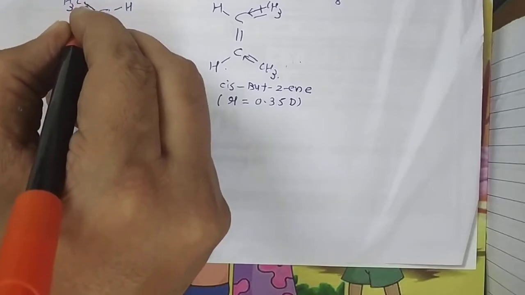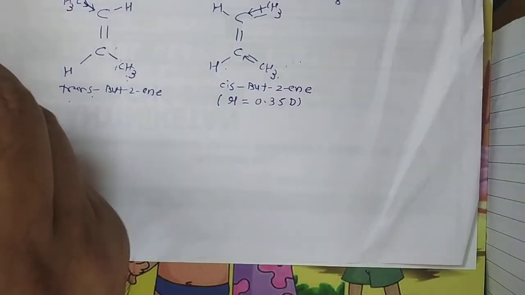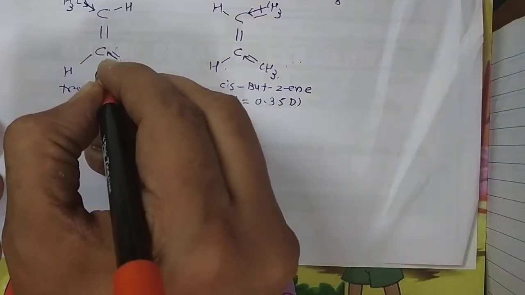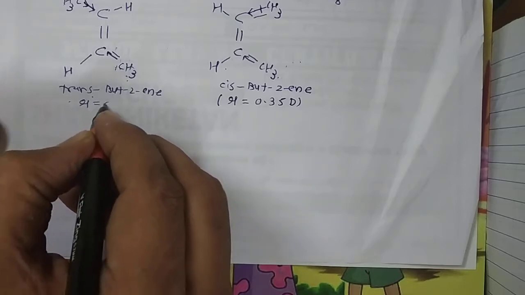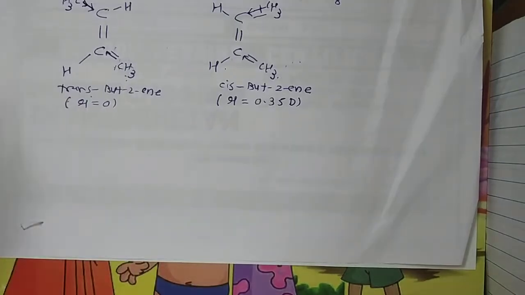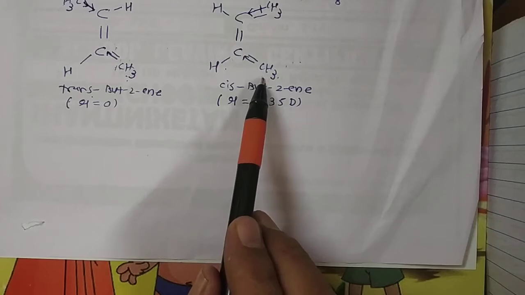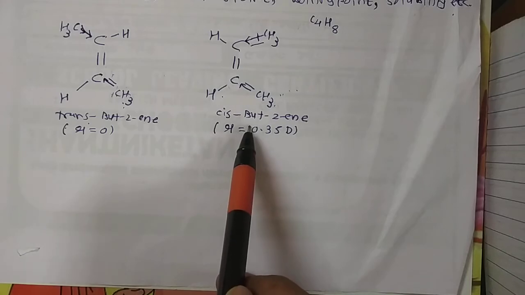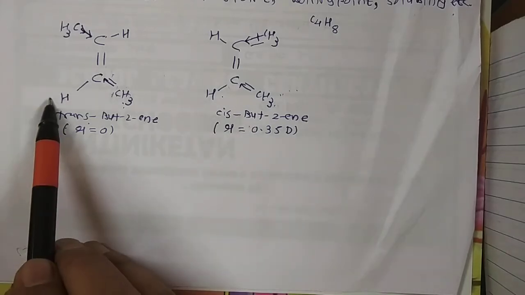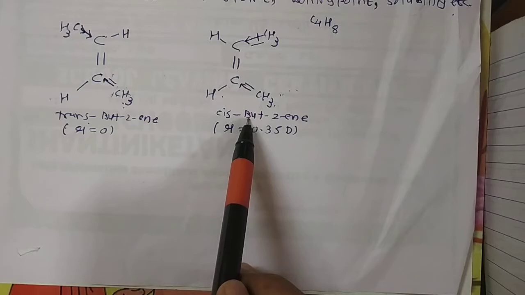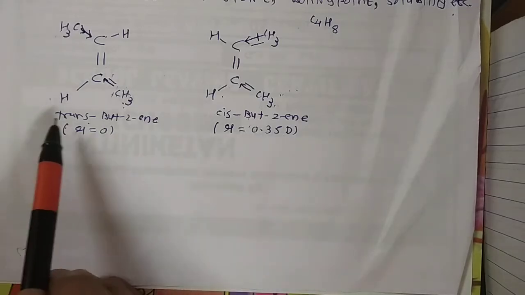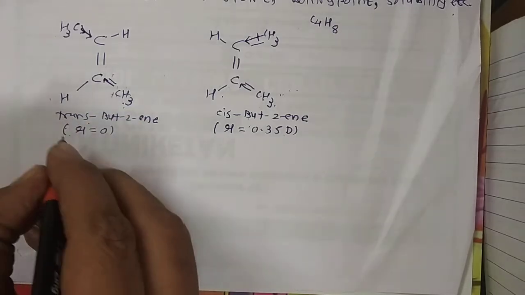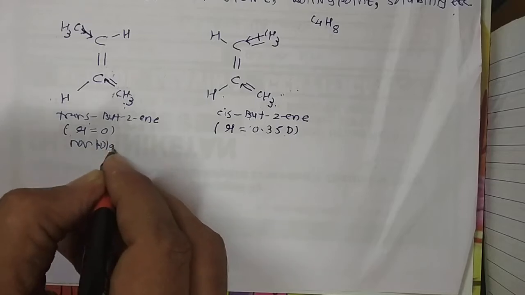So this methyl, in the same way the methyl of opposite positions, so their effect is countered and your mu is 0. In general, the cis isomer of an alkene is found to be more polar than the trans isomer. For example, the dipole moment of cis-2-butene is 0.35 D, while that of trans-2-butene is 0. So trans-2-butene can be said to be a non-polar compound, because mu is 0.